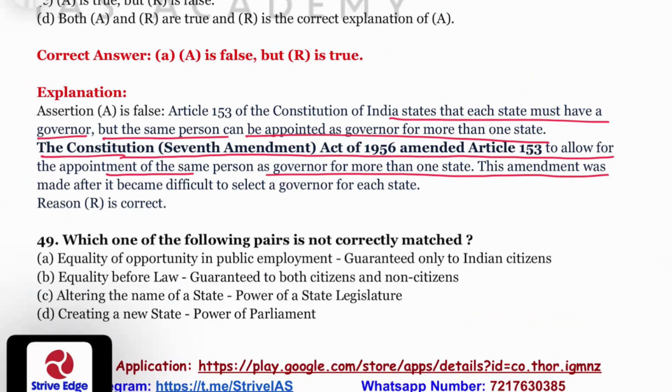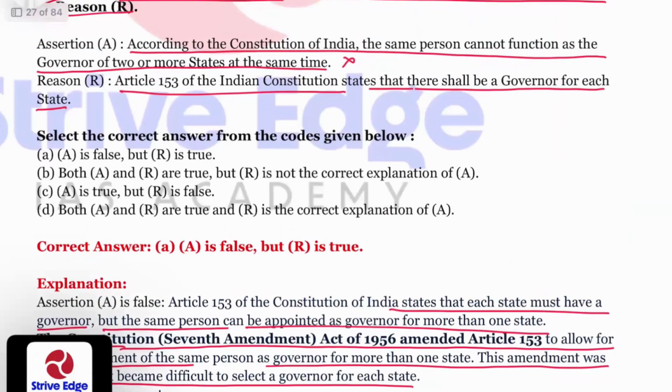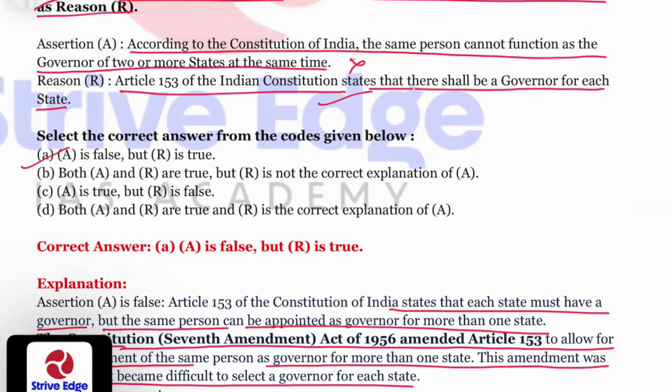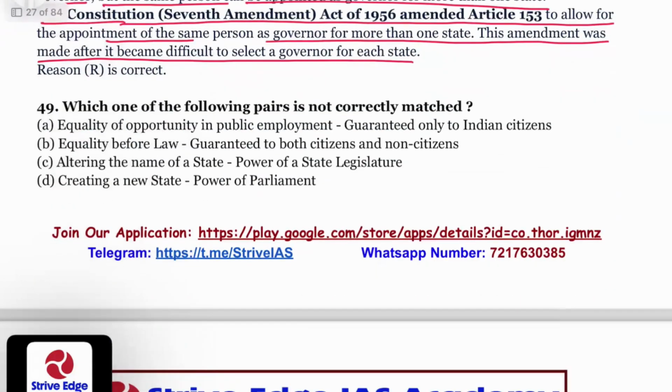The Constitution's 7th Amendment Act of 1956 amended Article 153 to allow for appointment of the same person as governor for more than one state. This amendment was made after it became difficult to select a governor for each state. So assertion is false and reason is correct. A is false and R is true. So A is the correct answer.